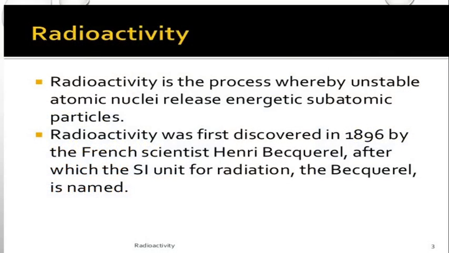So we can define radioactivity as the process whereby unstable atomic nuclei release energetic subatomic particles. Here the subatomic particles are helium nuclei called alpha particles, electrons called beta particles, and high energy photons called gamma particles. As we already said, it was first discovered by the French scientist Henri Becquerel in 1896, after which the SI unit was given the name of the scientist, becquerel.